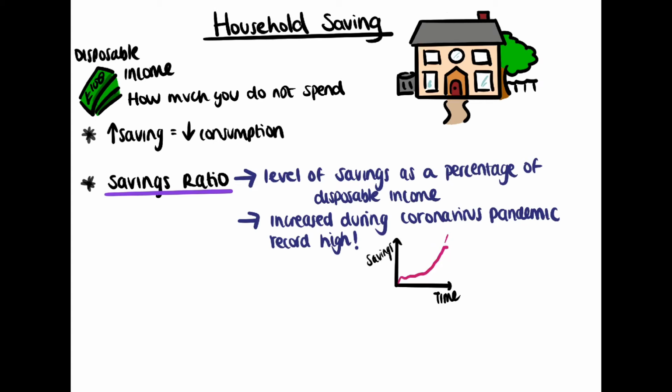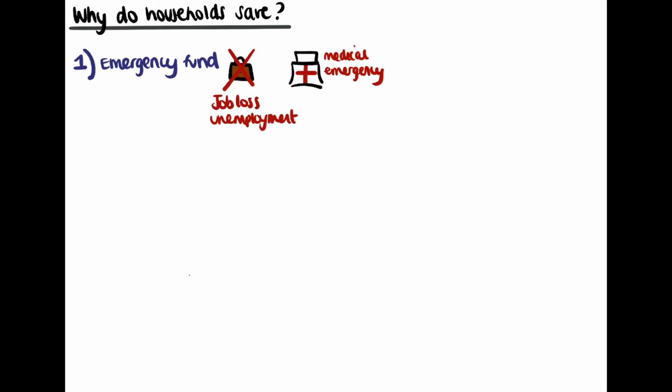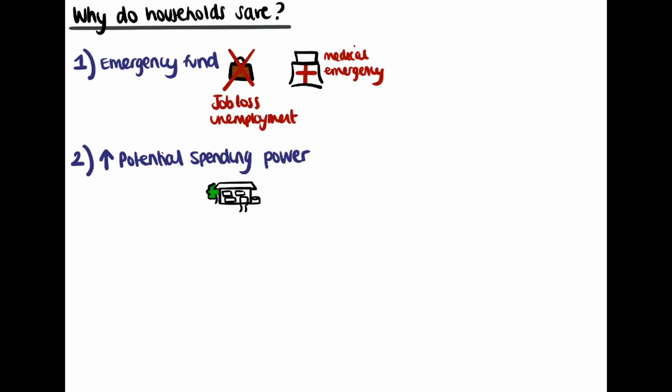So why do households save? Well, the first reason would be to build up an emergency fund for any unexpected expenses, such as the loss of a job or a medical emergency. Or perhaps to build up potential spending power for when they want to make big purchases, such as a deposit for a house or purchasing a new car. And consumers may want to save and pass on their wealth to future generations.